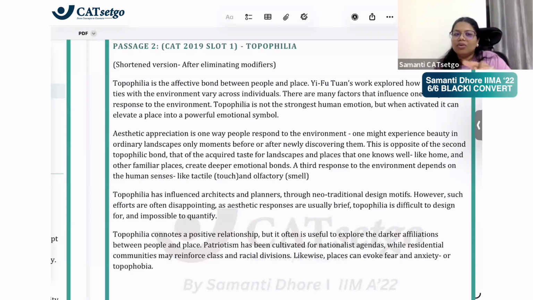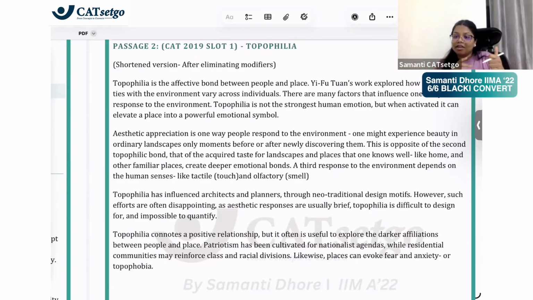So do you realize that you read it in 2 minutes and you understood also in 2 minutes? But if I ask you to do the same for an entire RC, you'll be like, I can't understand. So that gap we have to bridge. Why are you able to understand it and not the entire RC? Because RC tends to have a lot of unnecessary information, long sentences, lot of words that confuse you unnecessarily.